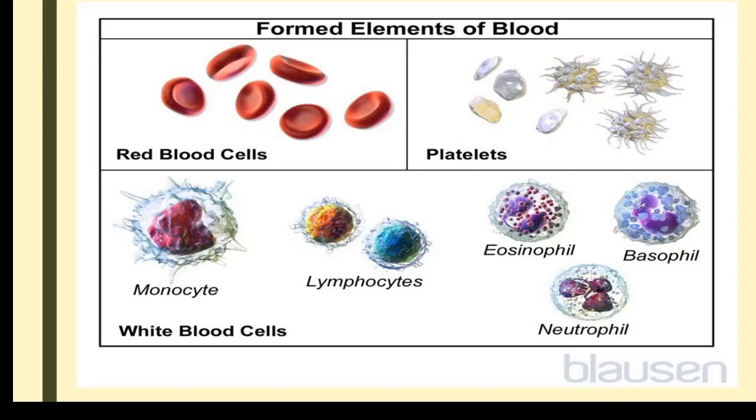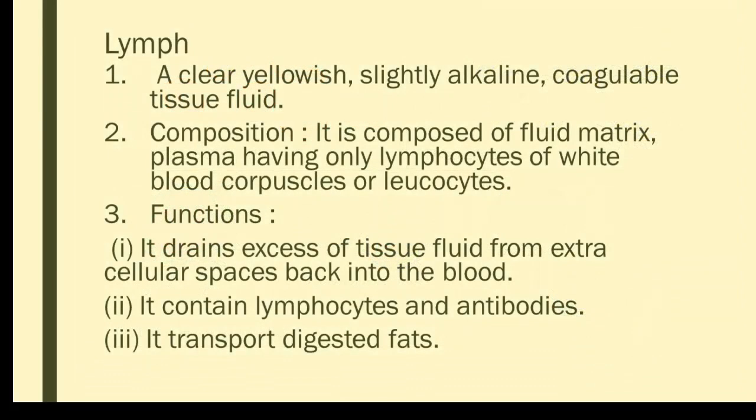Now we can move on to the next component of the blood, an equivalent medium, more or less similar to blood, the fluid part, that is called the lymph. Lymph is formed from blood, and after circulation it will join into the blood itself. Almost all the components of the blood will be present in the lymph.